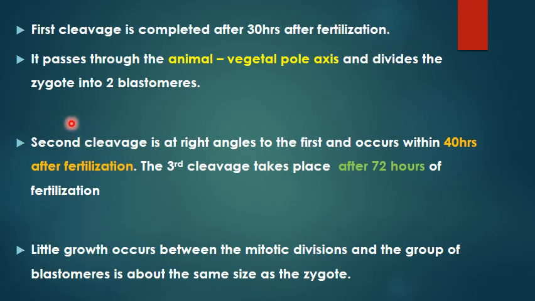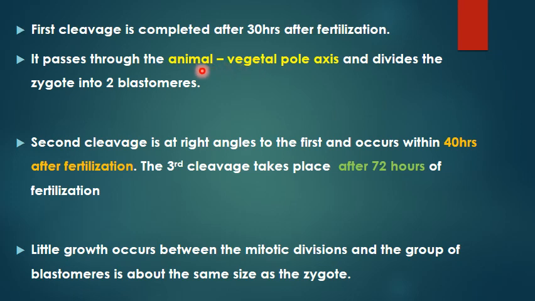Now, the first cleavage in the fallopian tube will be completed about 30 hours after fertilization, and it is going to pass through the animal-vegetal pole axis. Which is the animal pole? The region where the polar bodies have been given off, and opposite to that is referred to as the vegetal pole.